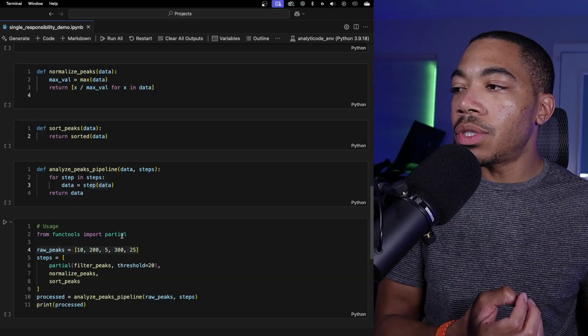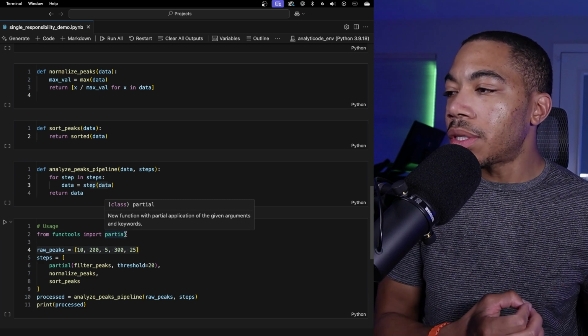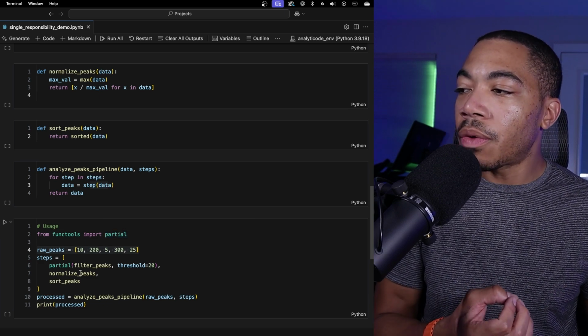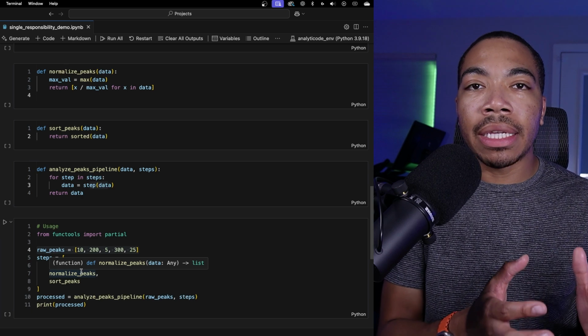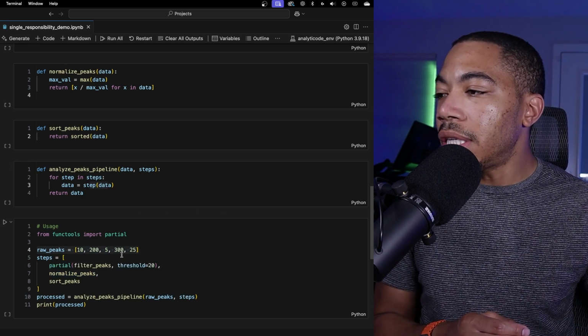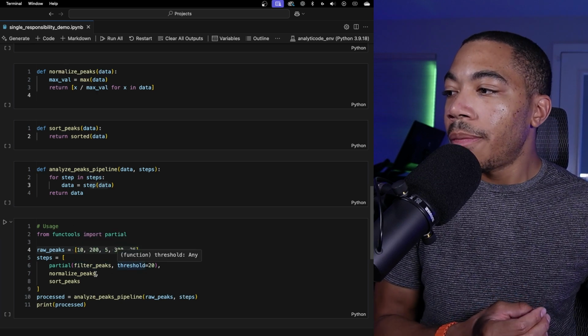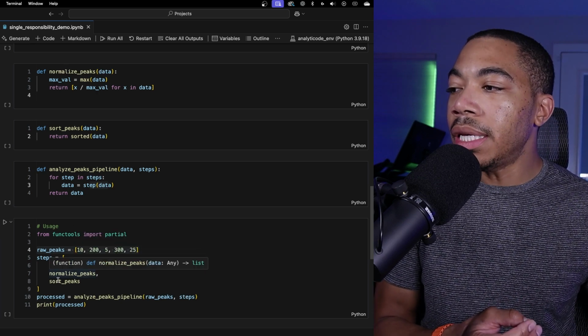And so lastly, one of the tools that I don't use very often, because I'm usually operating in a pandas work process, is in functools, using the partial function. What this allows us to do is just pass in functions in a way that's analogous to the pandas data frame pipe method, where we can actually stitch these together as steps, where we're going to use our filter peaks with a threshold, and then we're going to pass in normalize peaks and sort peaks.